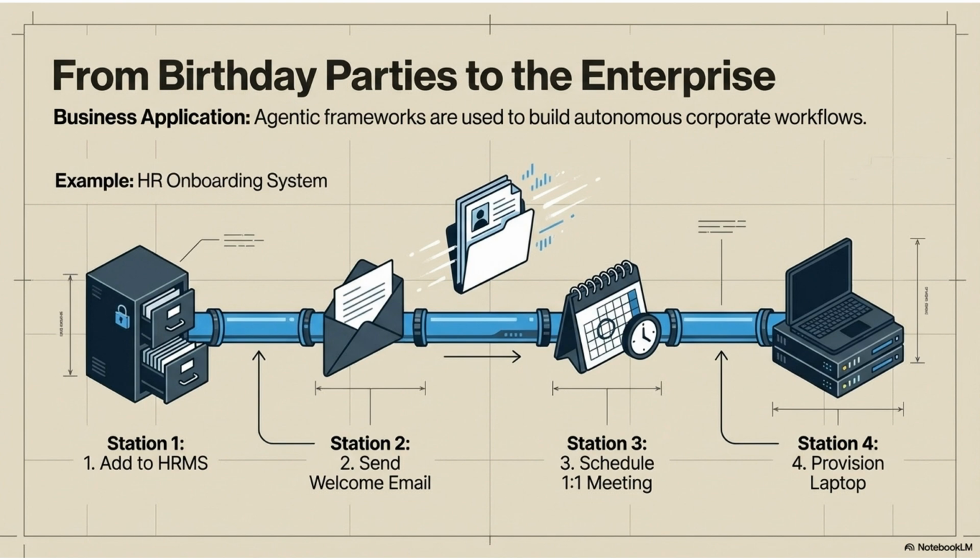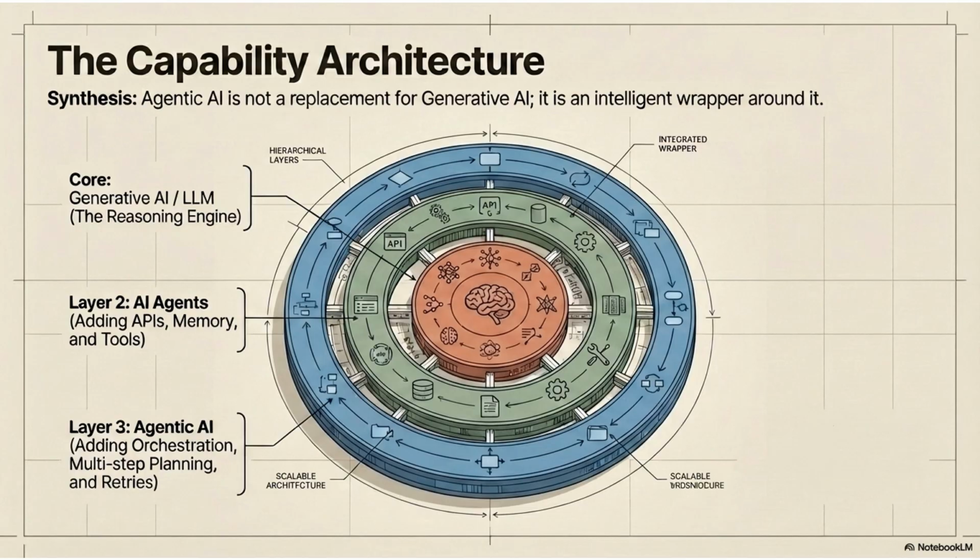Take an example of an HR onboarding system. We can have different agents whenever a new employee gets enrolled in a corporate. The first agent can add them to the HRMS system, the second agent can send a welcome email, the third agent will schedule a one-on-one meeting, and the fourth agent will look into the provision of a laptop. So in business applications also we can use agentic AI to build complete autonomous workflows, right? Agentic AI is not a replacement of generative AI. It's an intelligent wrapper around it.